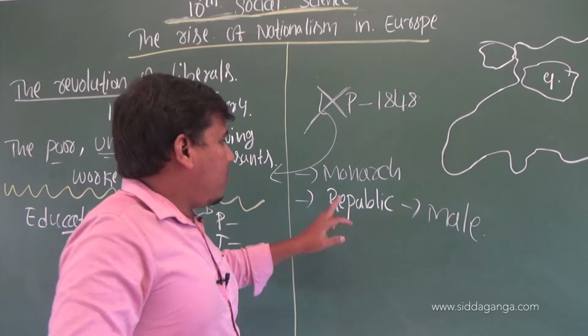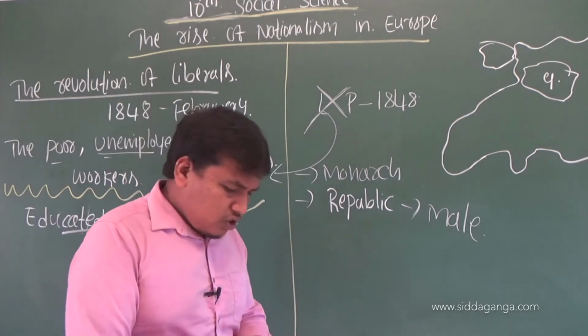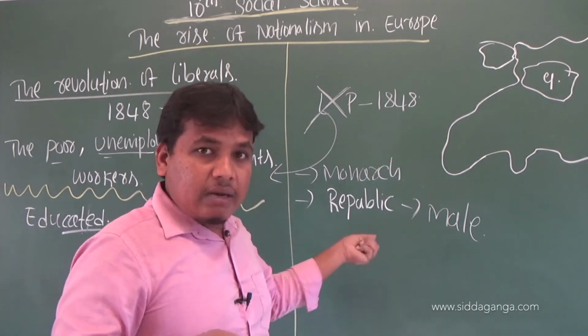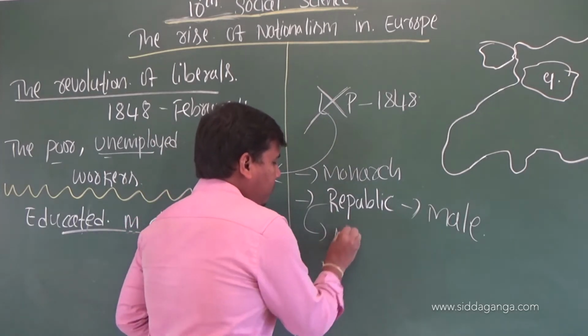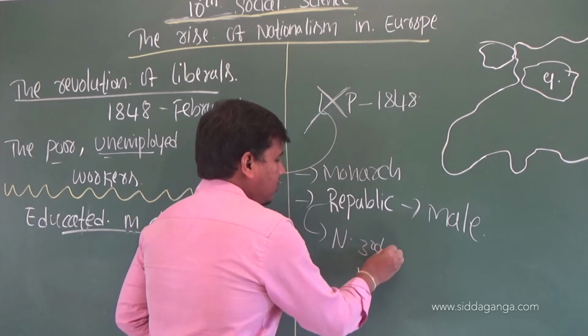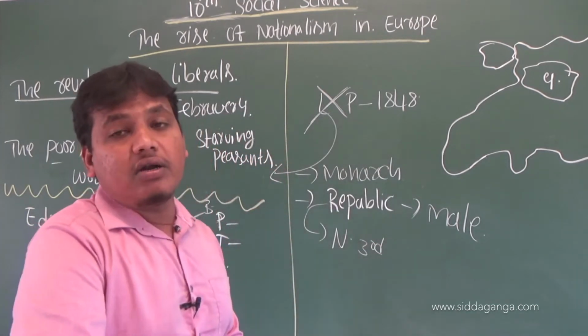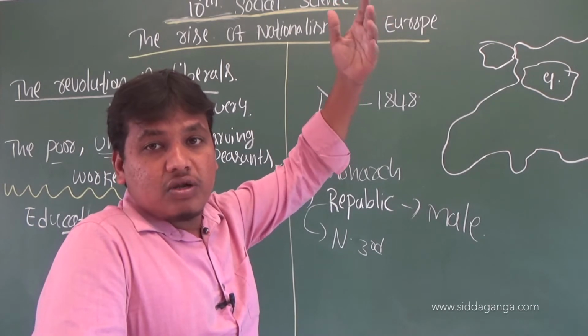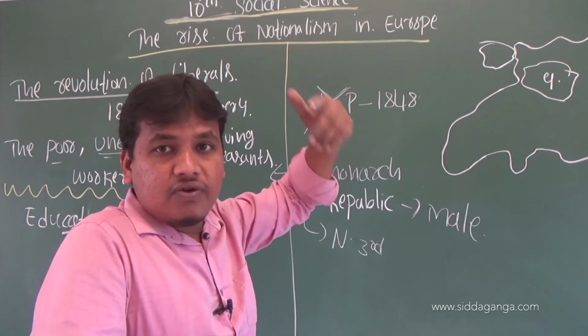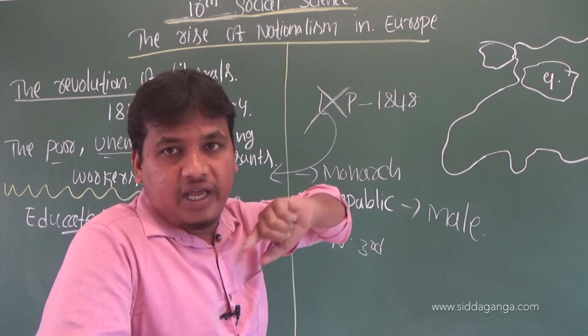Even so, the women did not have the right to vote under this republic government. Which government came into existence? The republic government came into existence under the leadership of Napoleon III, who belonged to the family of Napoleon. You know that Napoleon was an emperor of France. He ruled from 1799 to 1815.